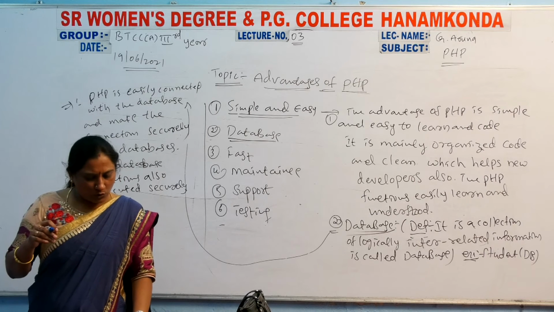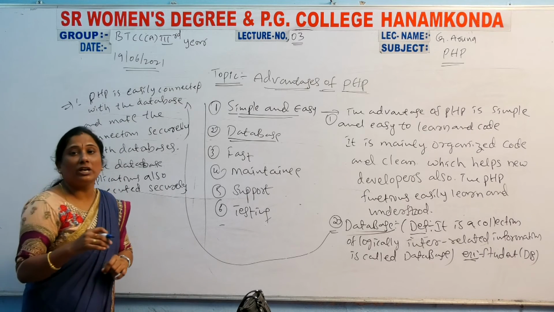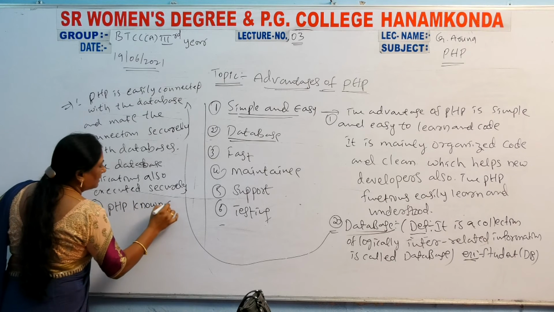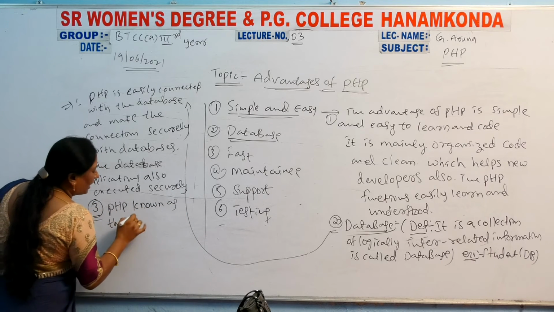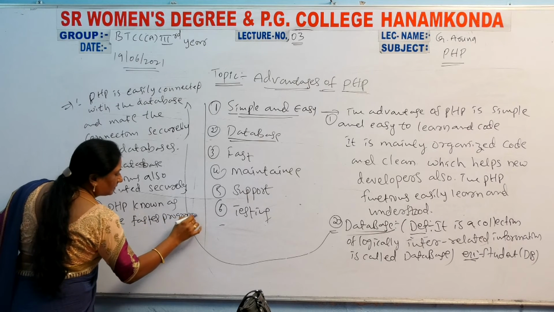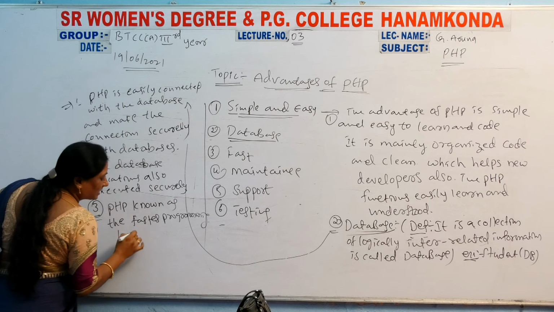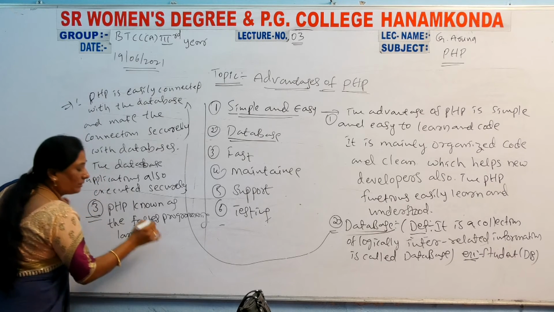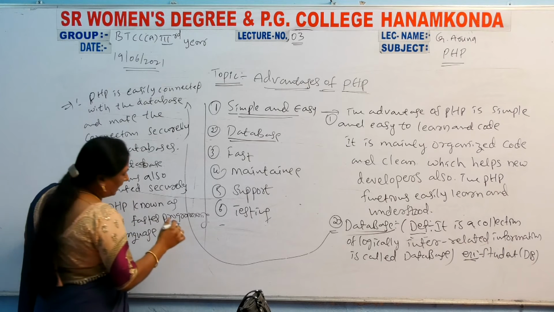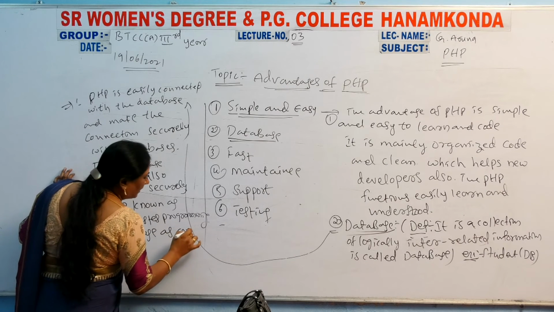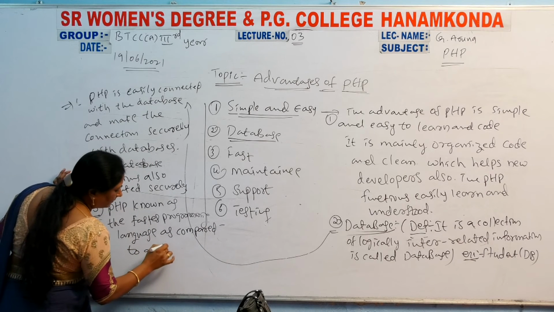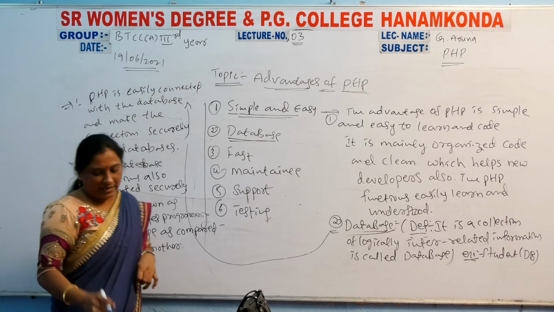So PHP is known as the fastest programming language, compared to other languages.